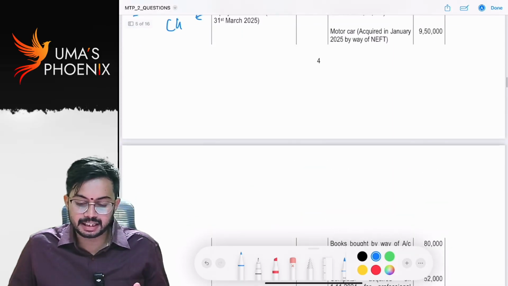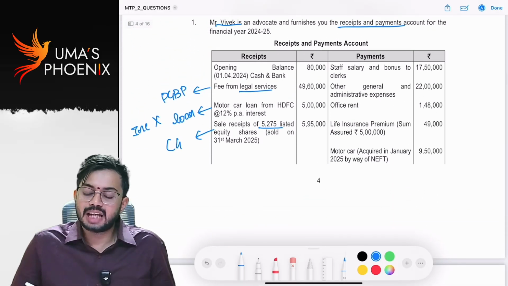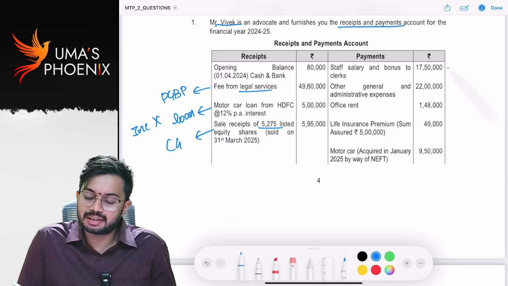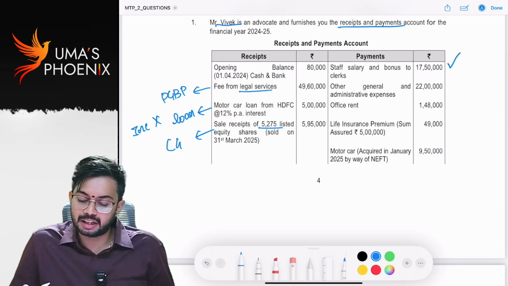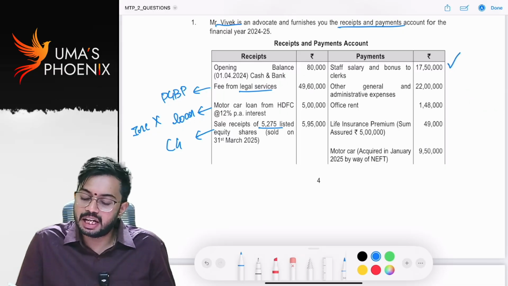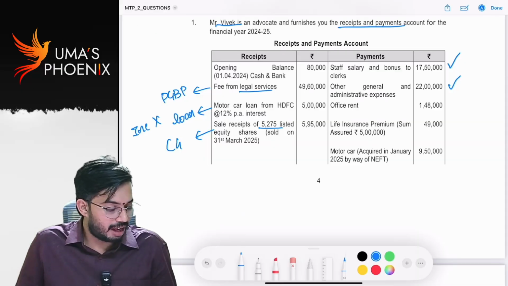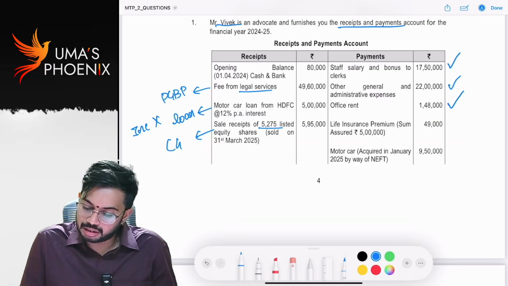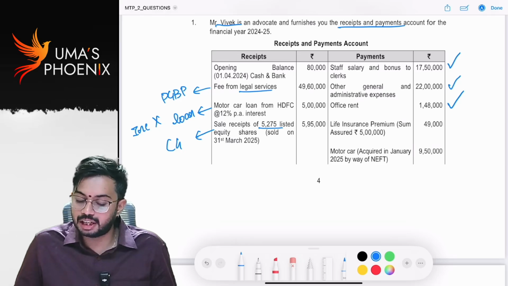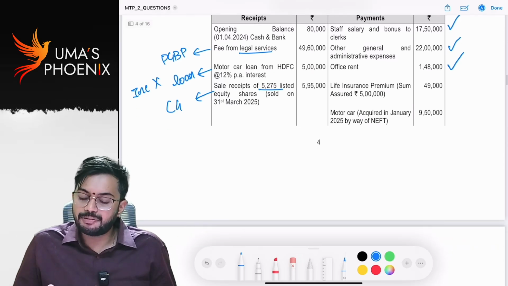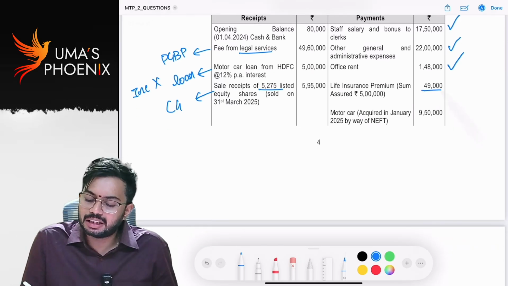Are there any receipts? No. Expenses. Staff salary and bonus to clerks. This is allowable expenditure. Other general and administrative expenses, that is also allowable. Office rent 1,48,000, that is also allowable. Life insurance premium 49,000.